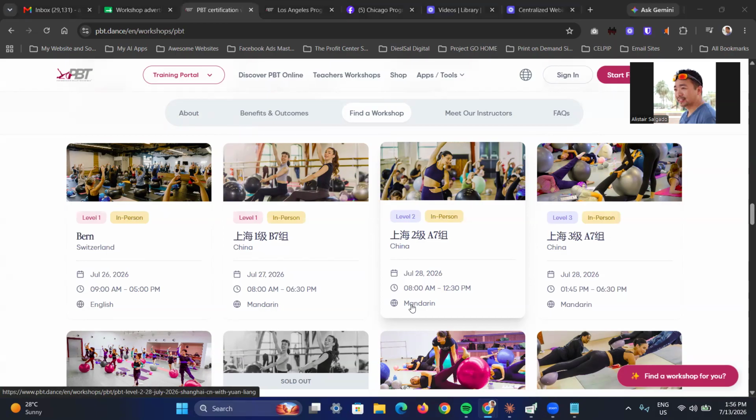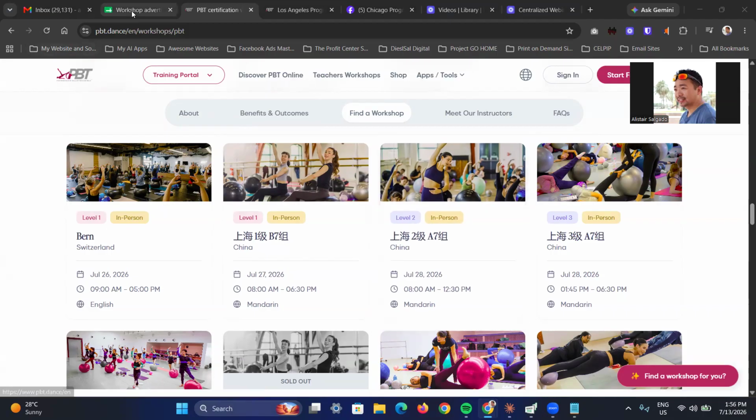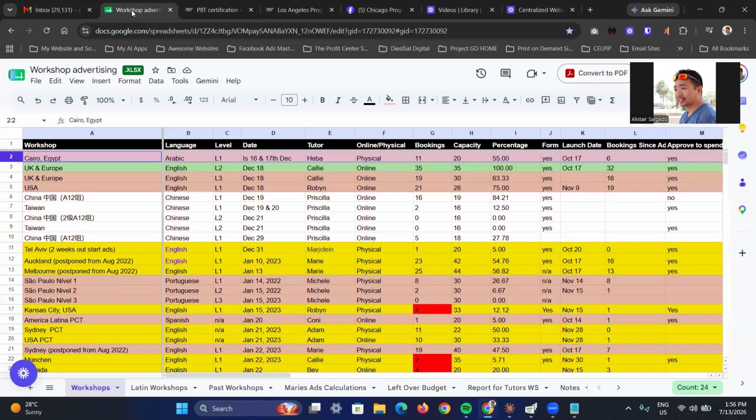Because I'm running so many campaigns at once across so many currencies, I built a centralized tracker, this one here, to manage every workshop's ad performance in one place. So let me walk you through it, okay? For every row in the workshop launch, I'm tracking the market, the language, whether it's online or in person, and who is teaching it, because all of that affects how I structure the ad targeting.